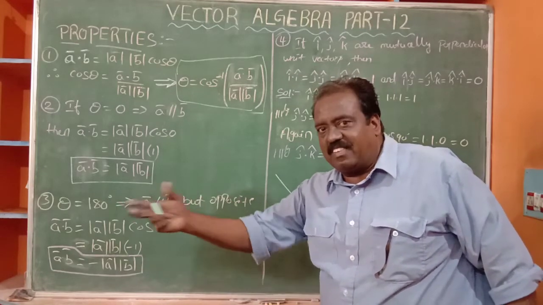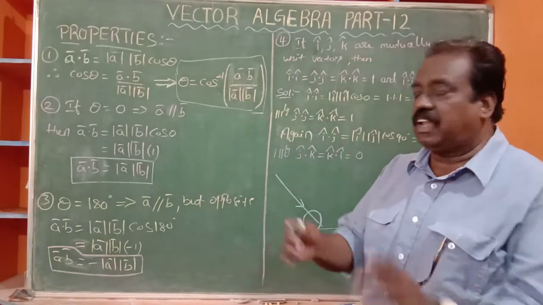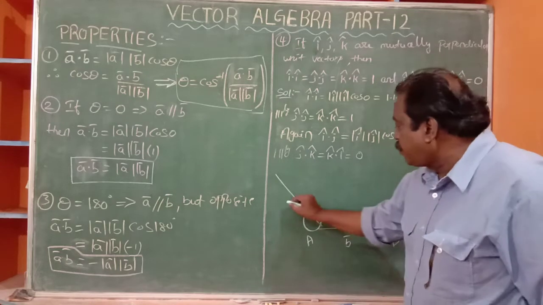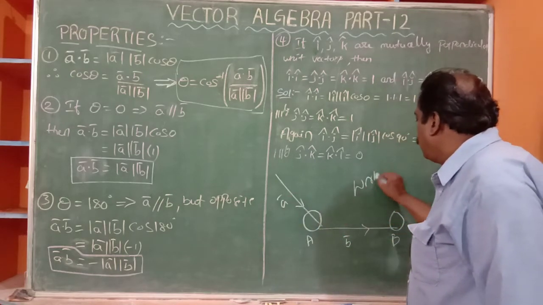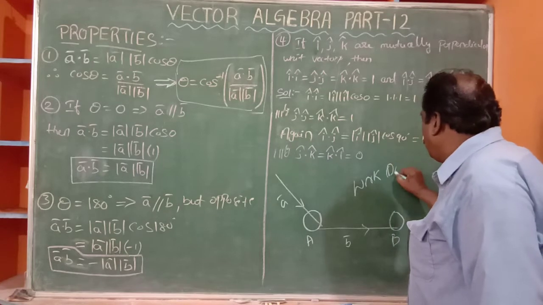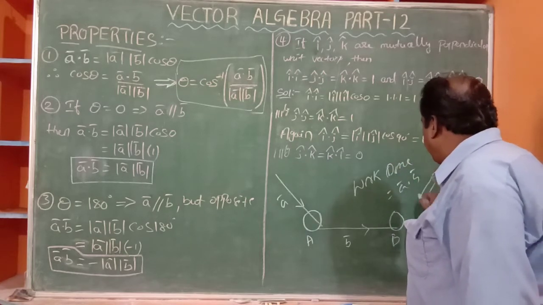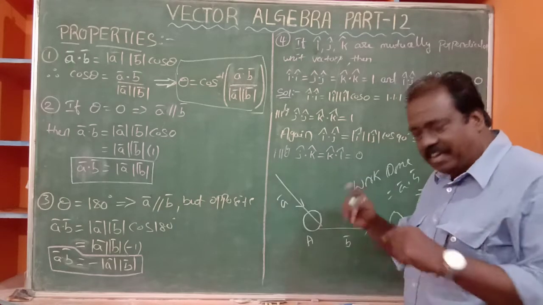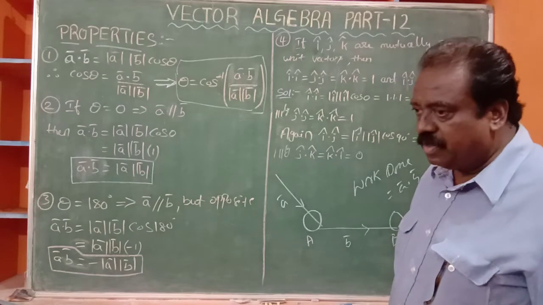Then some work is done. That is a scalar. Work done means scalar. So here it is A bar and B bar. What is the work done? It is A bar dot B bar, which is a purely scalar. That is the meaning. Now we come to the point.